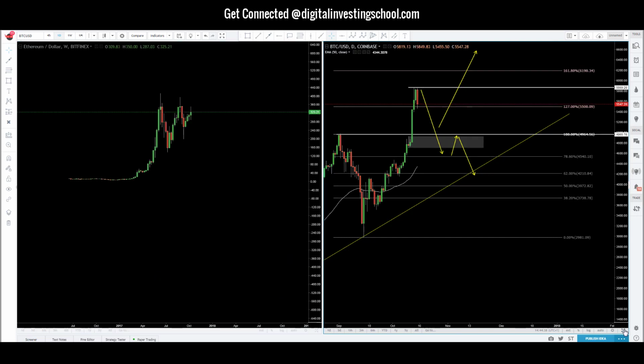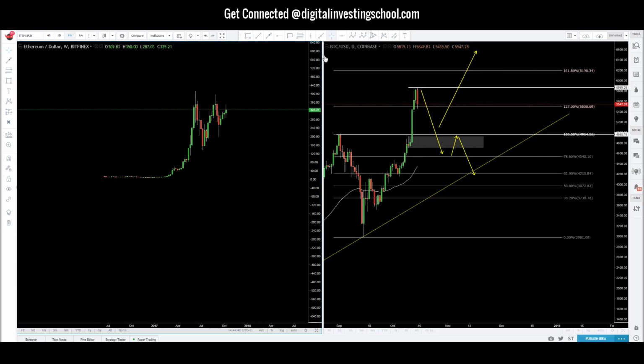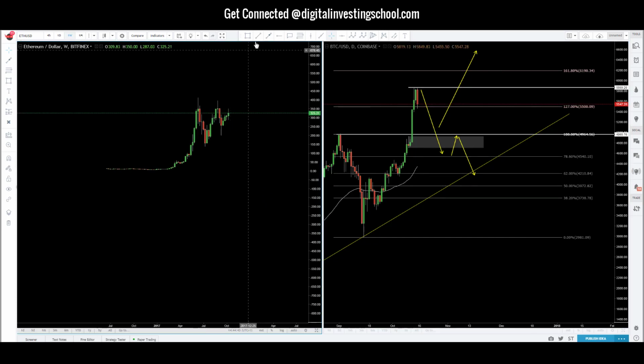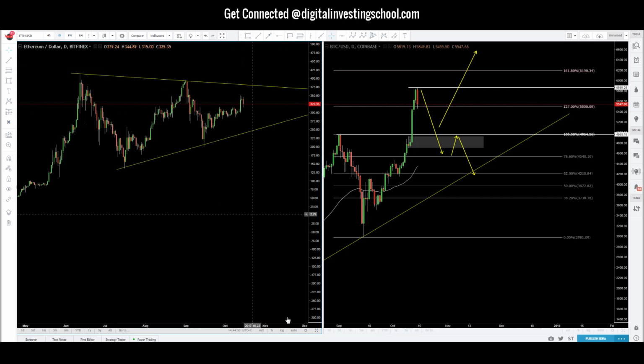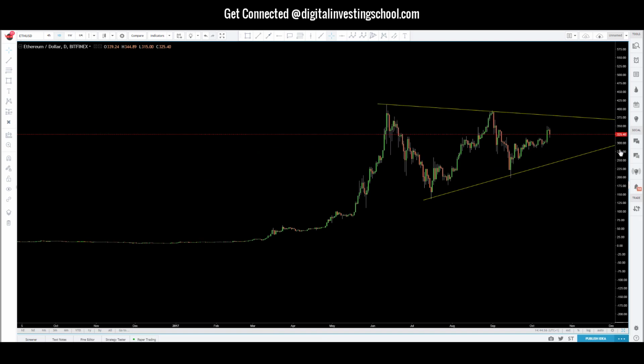Let's look at Ethereum. So we can see it's in this massive squeeze right now. We're in this consolidation. Looks like a symmetrical triangle. So we see this type of compression take place before a breakout usually occurs. So let's analyze what's happening here really quickly. We're going to wrap this up.